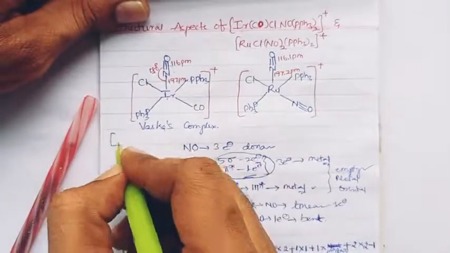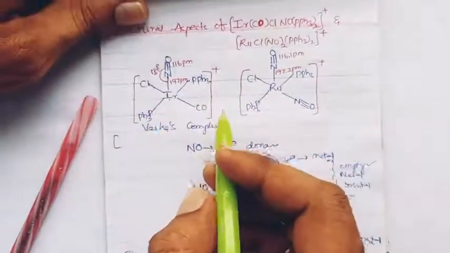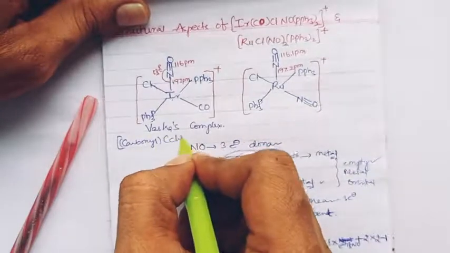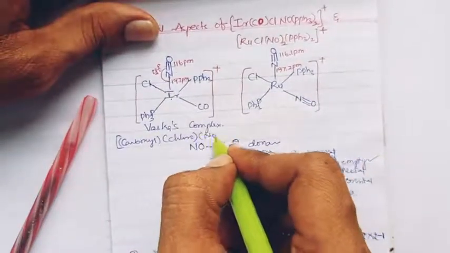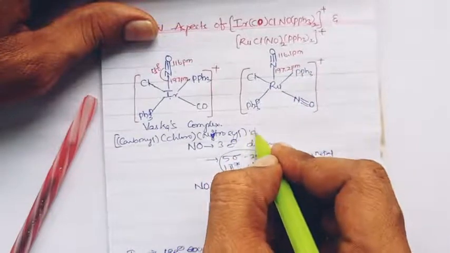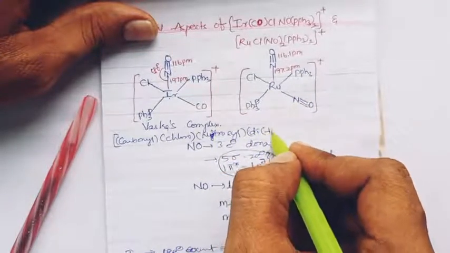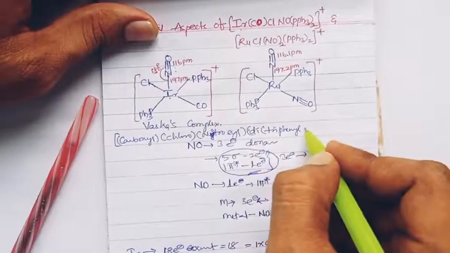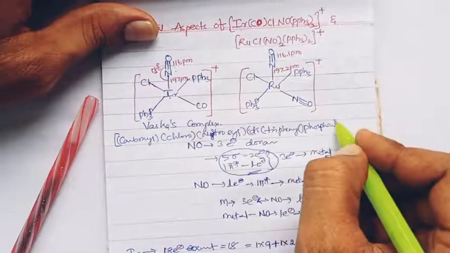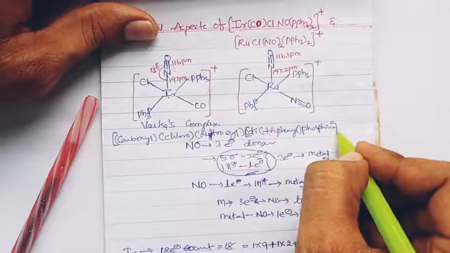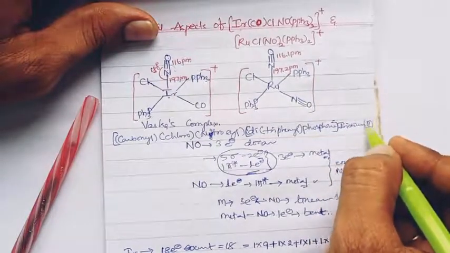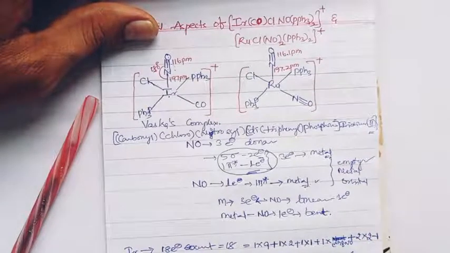The Vaska complex can be termed by its IUPAC name: carbonyl chloro nitrosyl triphenylphosphine iridium 2 ion.